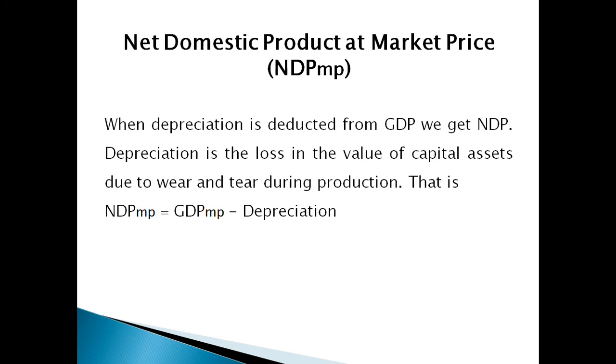The next term is net domestic product at market price or NDP-MP. When depreciation is deducted from GDP, we get NDP. Depreciation is the loss in the value of capital assets due to wear and tear during production. That is, NDP-MP equal to GDP-MP minus depreciation. Therefore, to find net value of any given gross value, depreciation is to be deducted.